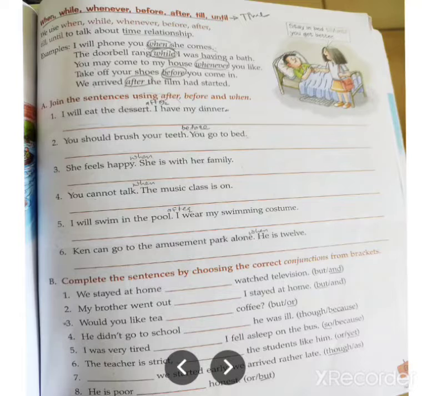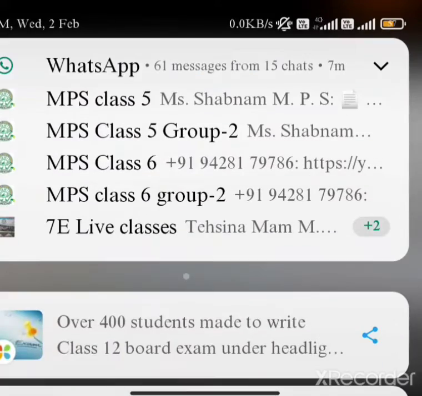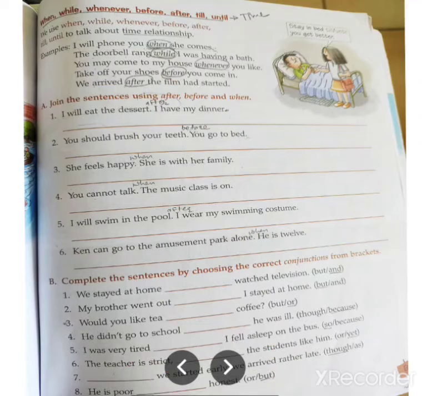Now below this, here we are having some exercise. Let's discuss it orally. Join the sentences using after, before and when. First, I will eat the dessert dash I have my dinner. Means I will take the dessert after I have my dinner. So what will come here? After.